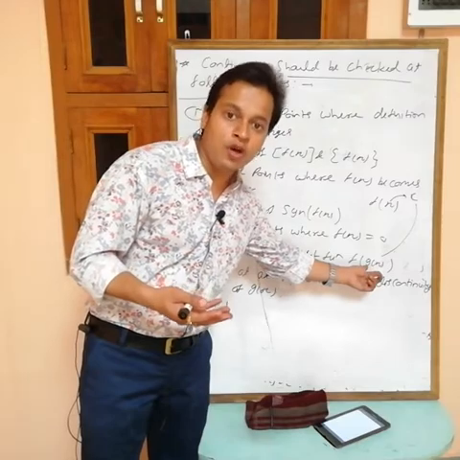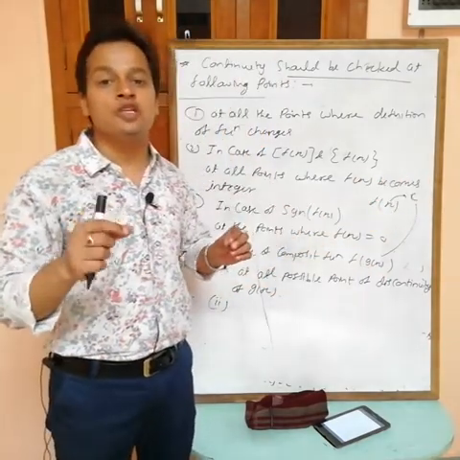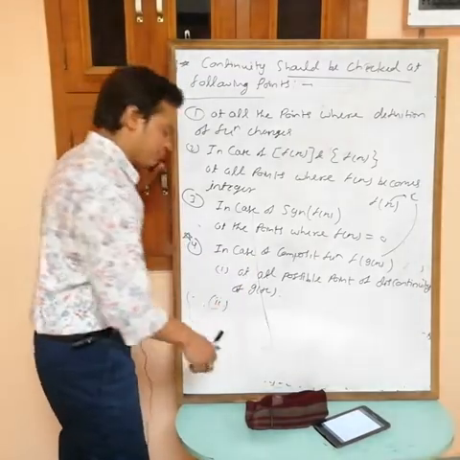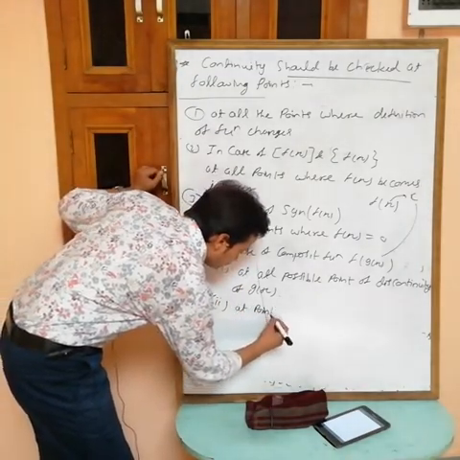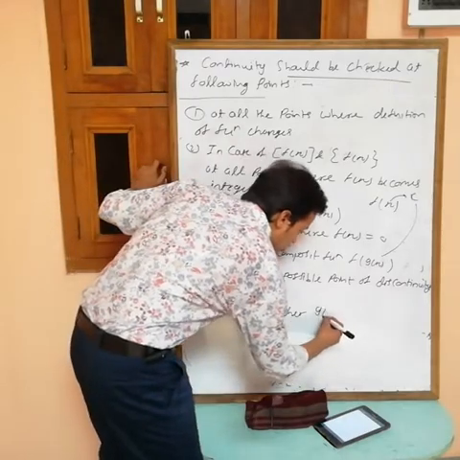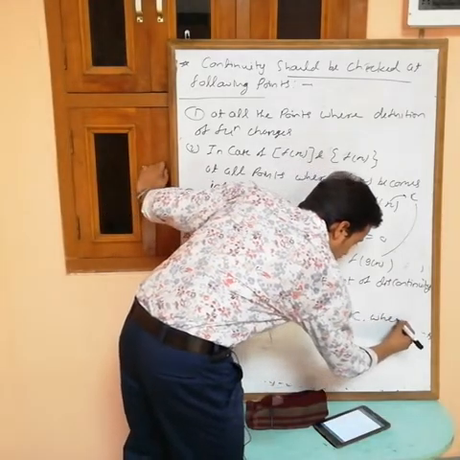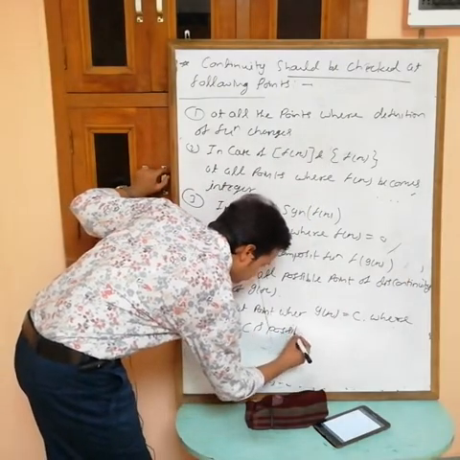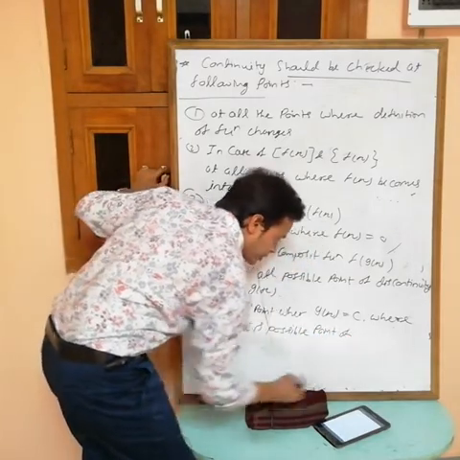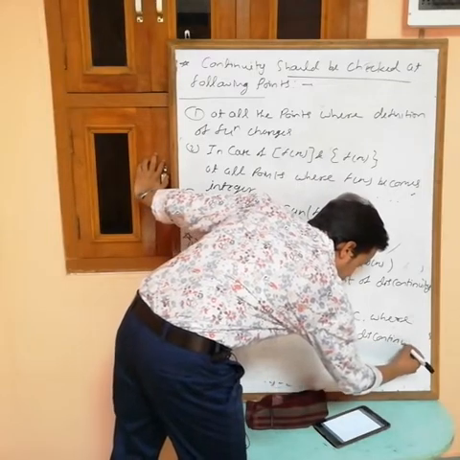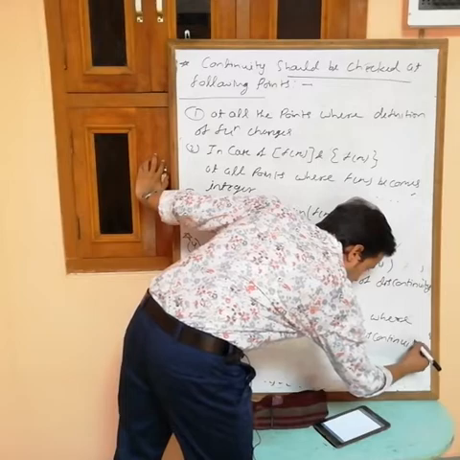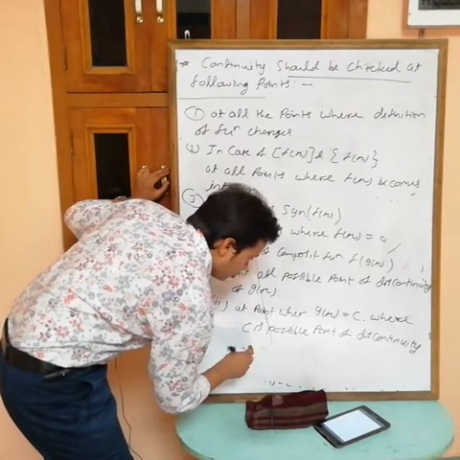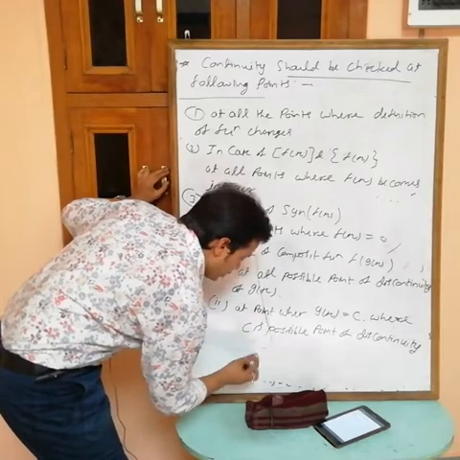So at the points where g(x) equals c, where c is a possible point of discontinuity of f(x). We will take an example based on this, don't worry.